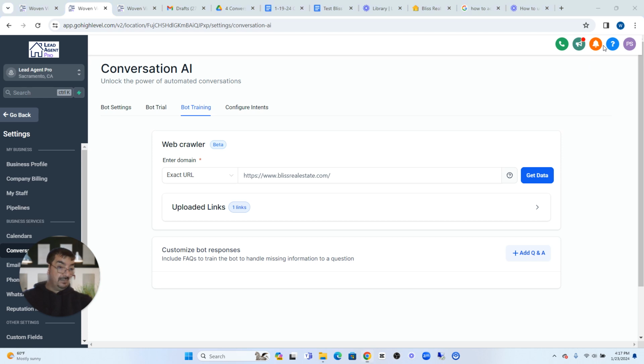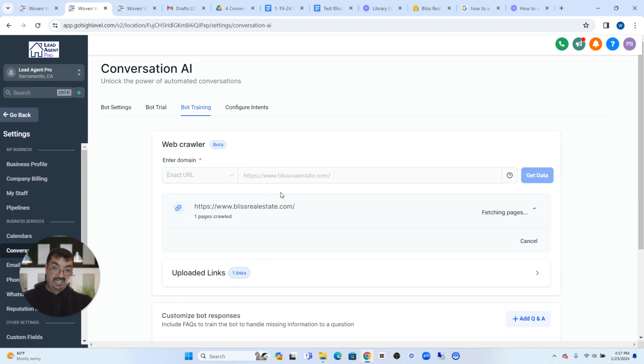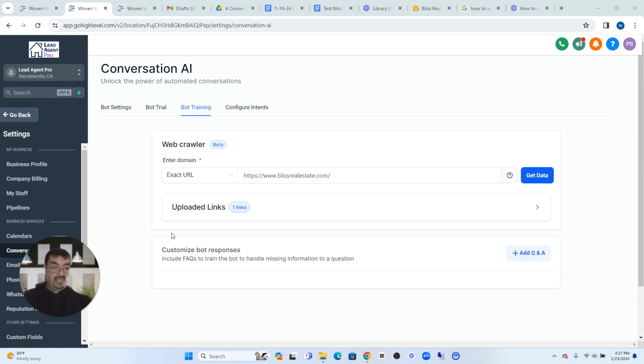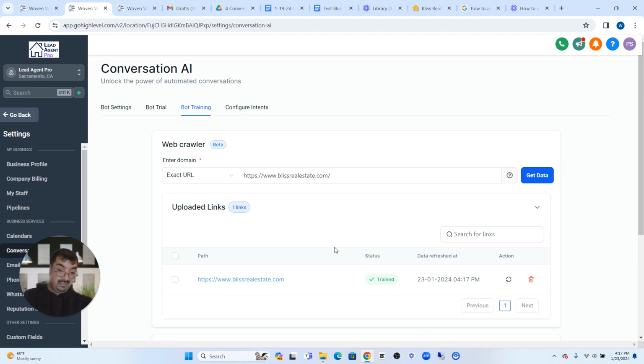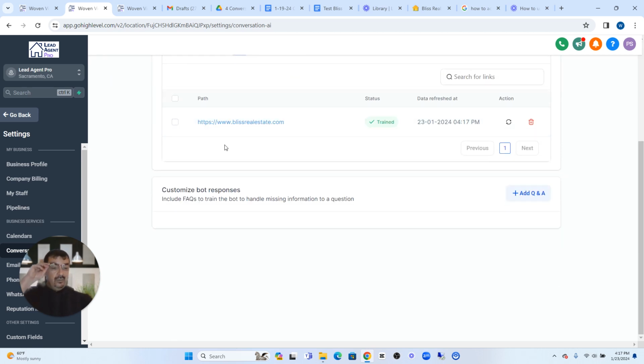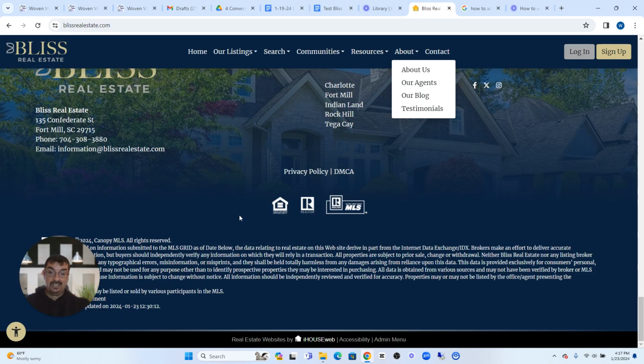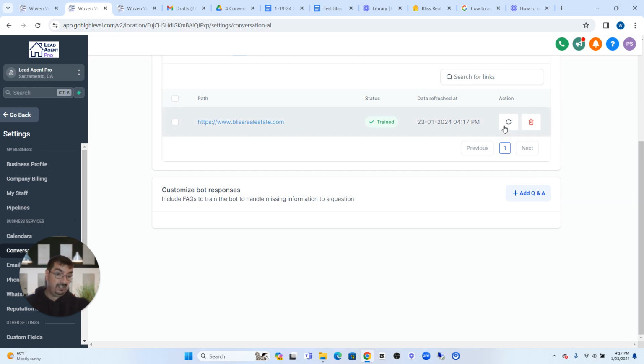And then once it's completed, you'll see that it'll add it right into here. So you see how it's adding that page? Now once that page is added, we can upload other links as well. Yeah, so it's already added. Now this shows the date that it was added. Let's say, for example, we made some changes to this home page. We just need to come over here and refresh it so that it picks up any of the changes we added into the page that we want the bot to crawl for answers.